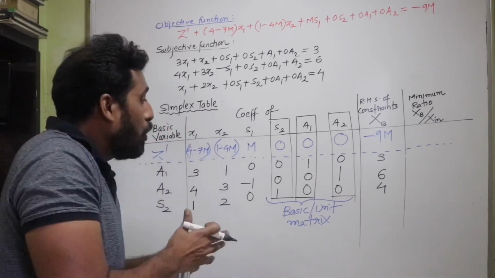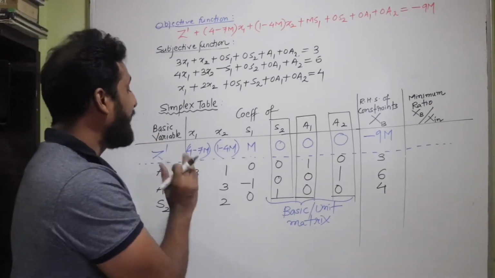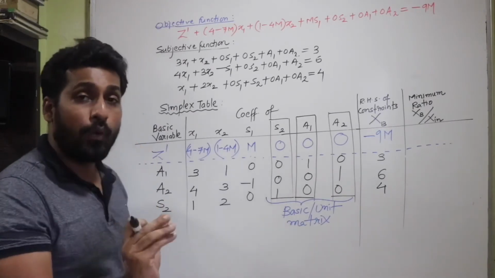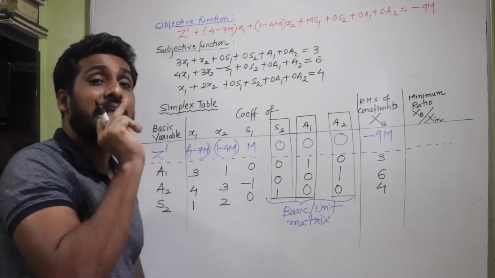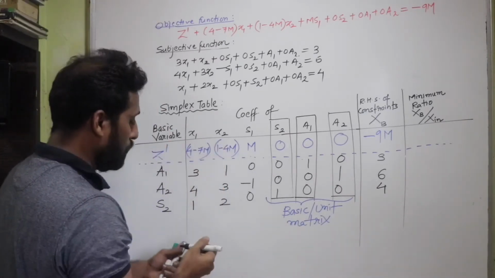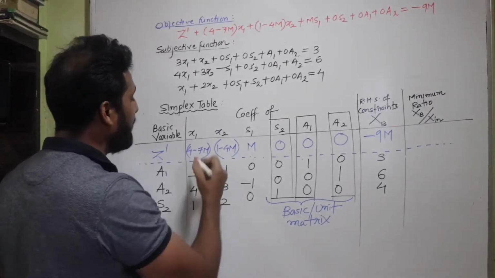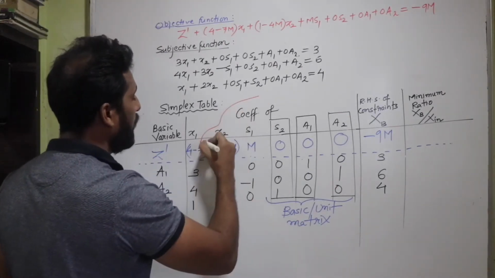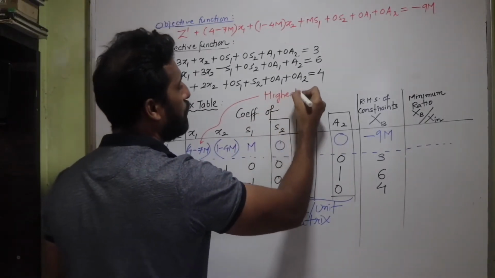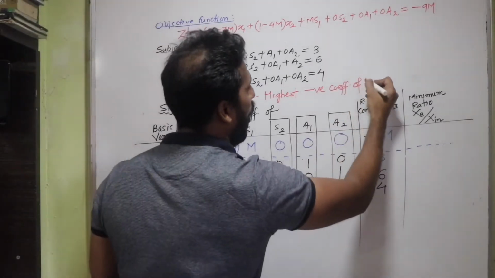You have to emphasize this point very thoroughly, that the incoming vector is that variable which will have the highest negative coefficient of m. So x1 becomes our incoming vector because it has the highest negative coefficient of m.